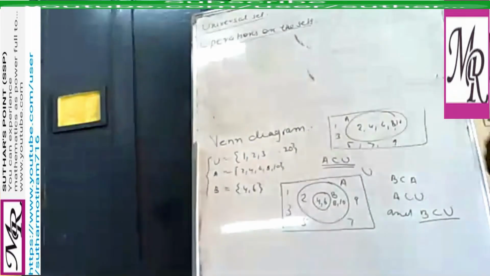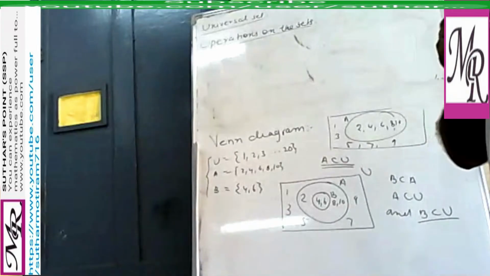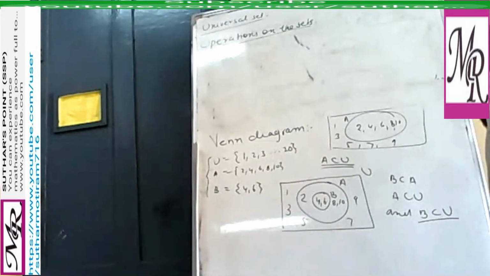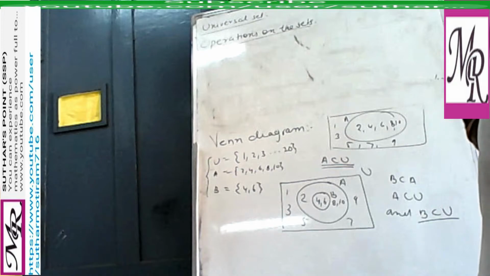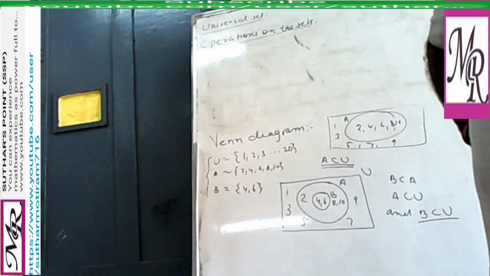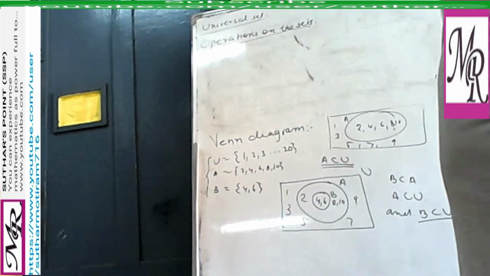In lower classes, you have already studied different types of operations on natural numbers, integers, rational numbers, irrational numbers, real numbers, their squares, how to multiply, add, subtract, and divide. So here in sets we have some operations also, correct? When we are considering two sets. Clear? So the first operation is known as union of sets.